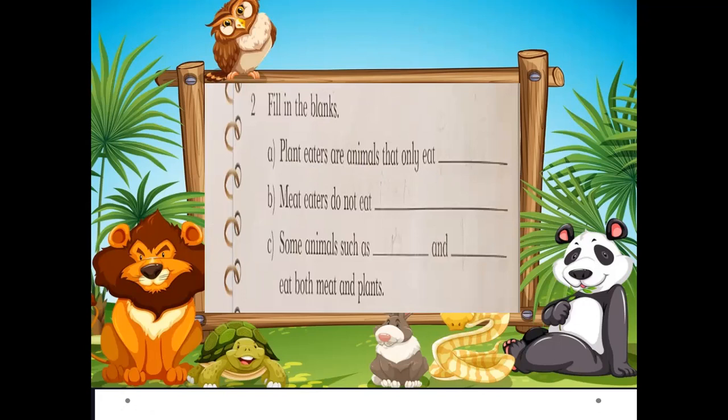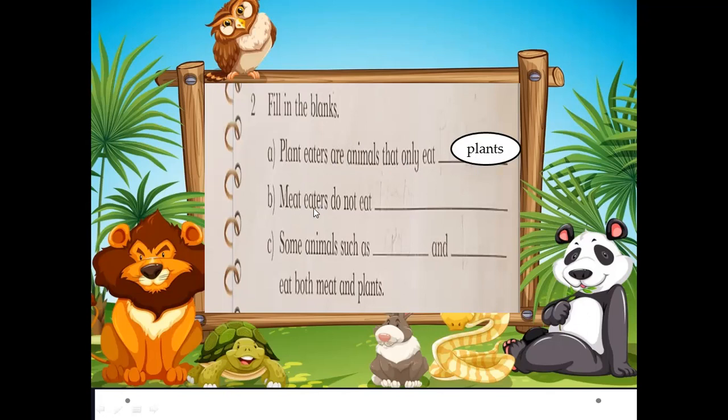So the answer will be plants. Plant eaters are animals that only eat plants. Understood? Plant eaters are herbivores and they eat only plants. They do not eat meat. For example of this group, like deer and rabbit.